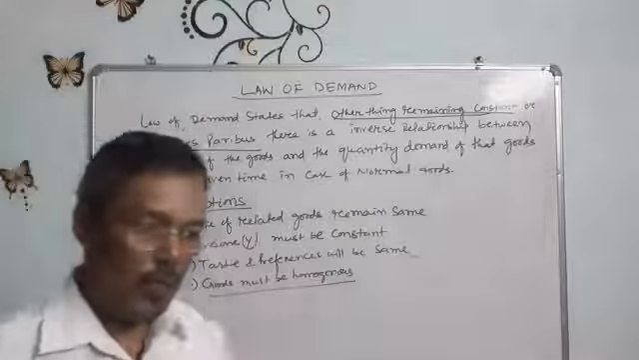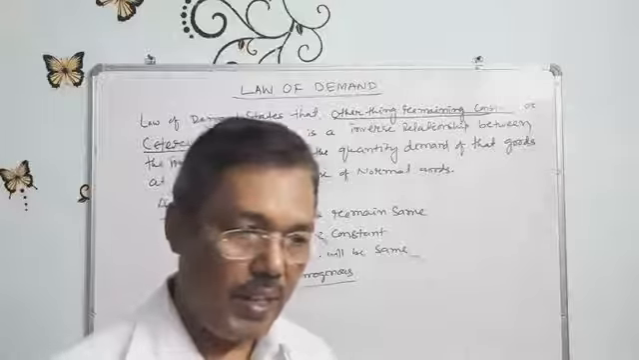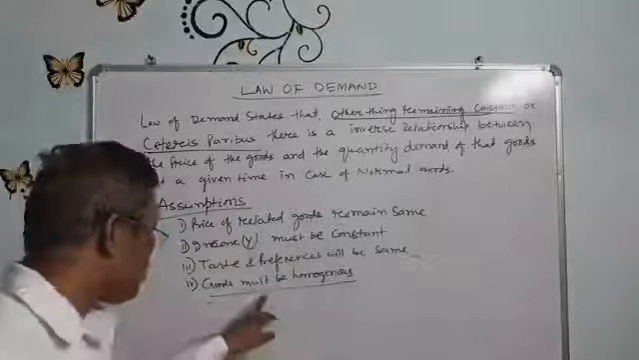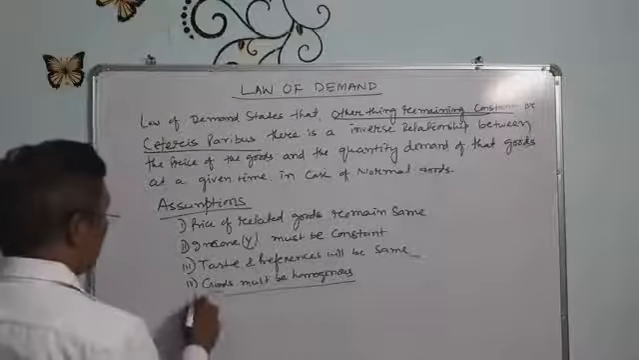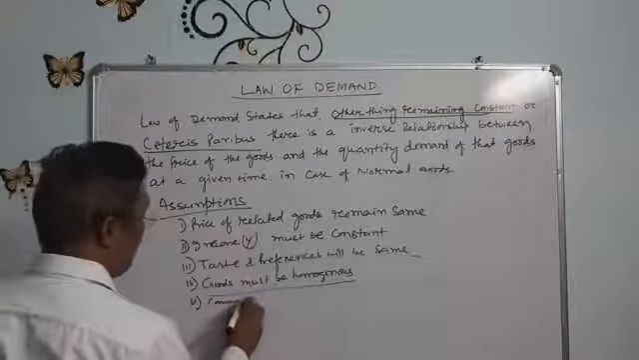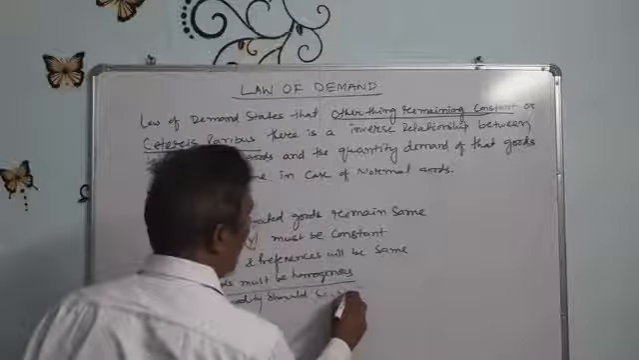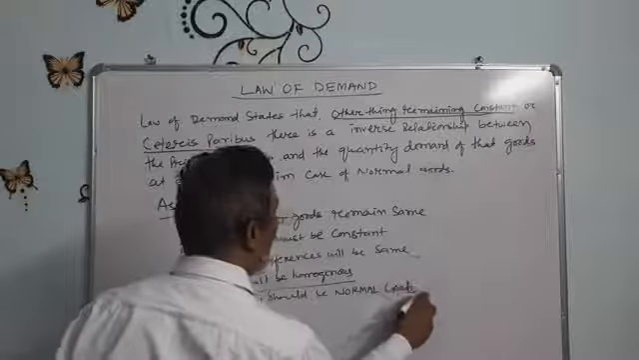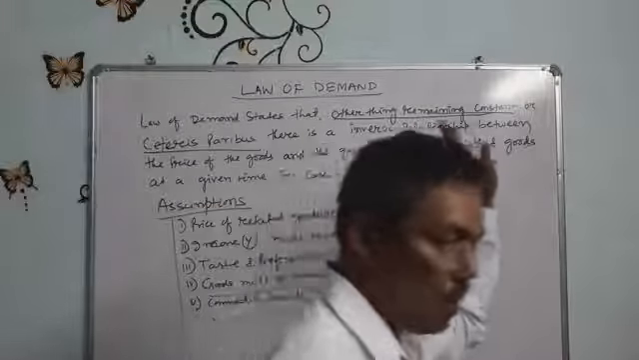It means if you are consuming that rasgulla, its shape, size, quality, taste, all this will remain the same. That is called goods must be homogeneous. And the commodity should be a normal good. These are the assumptions whenever the law of demand will operate.